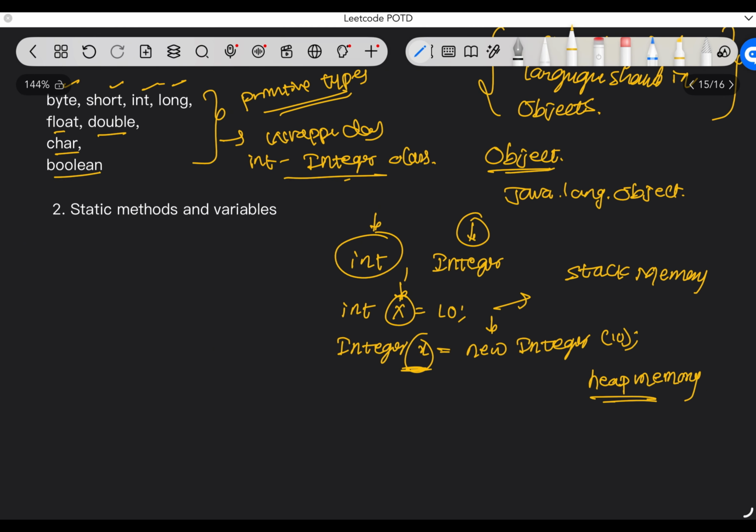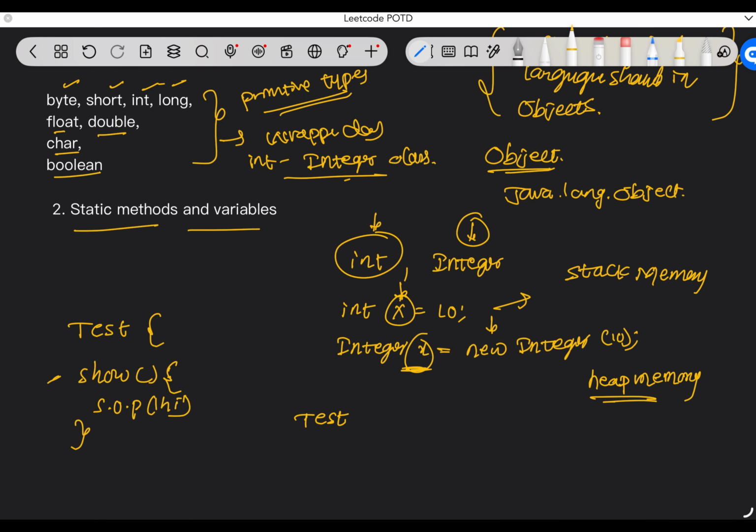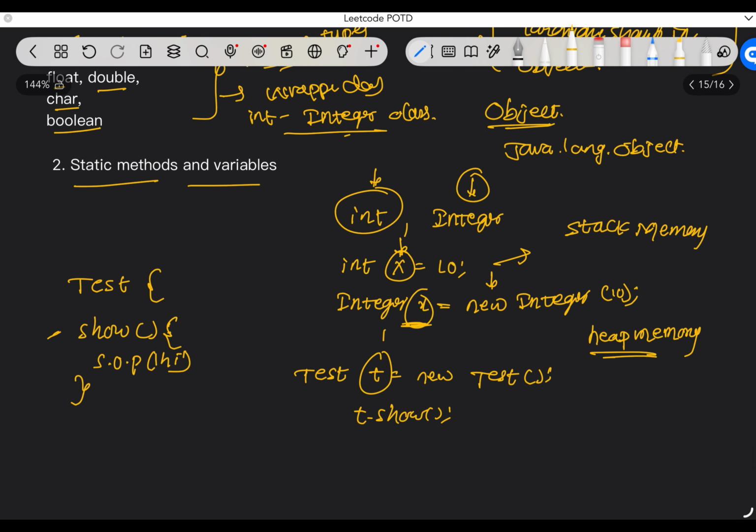And the second reason is that Java provides static methods and variables. So what are static methods? Let's take a class Test which has a show method, right? We print something, hi, okay? To access this method, we need to create a Test object, right? T equals new Test. Then only we will be able to access this method. So this is fine because we are dealing with objects.